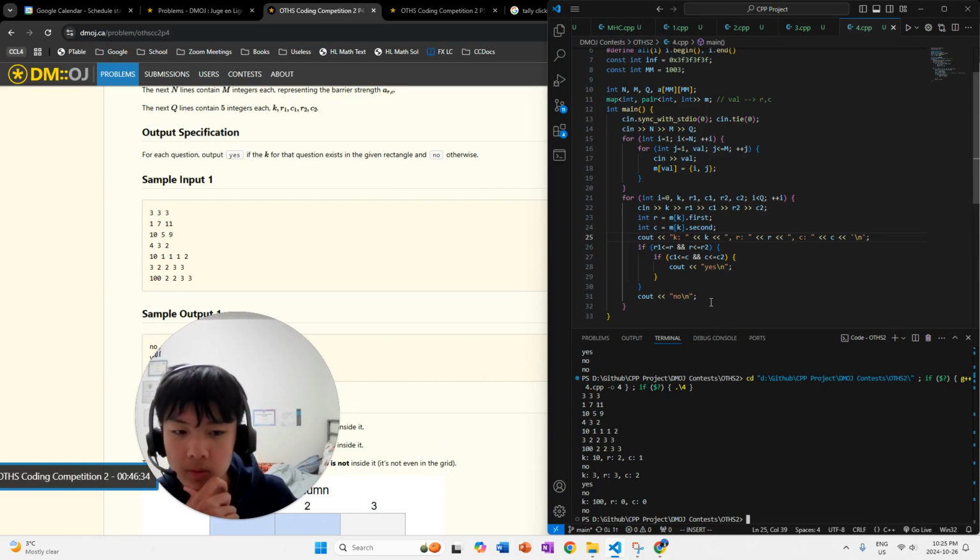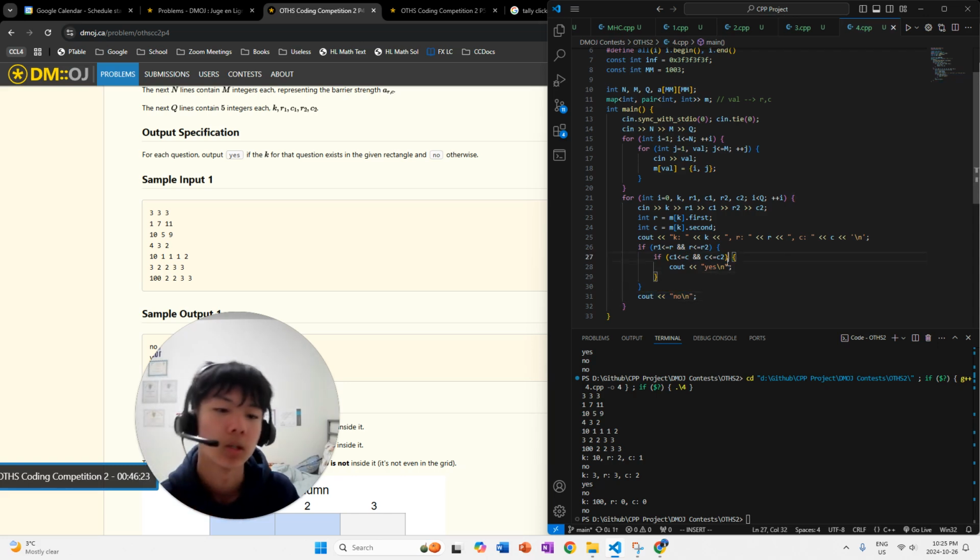Oh, I see. The problem is that I print out no either way. So even if this doesn't print out yes, this prints out no either way. That's why that happens. Oopsie daisy. That's my bad.